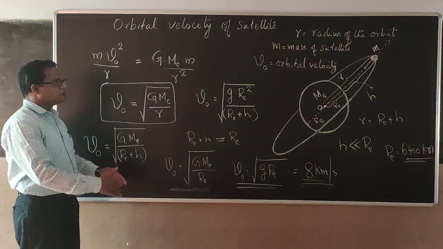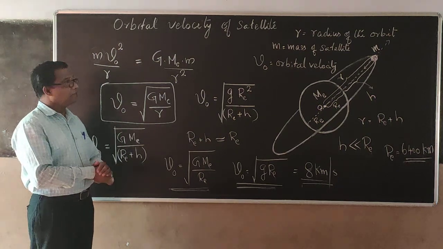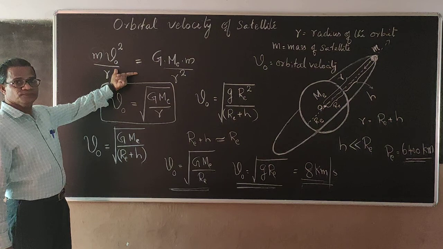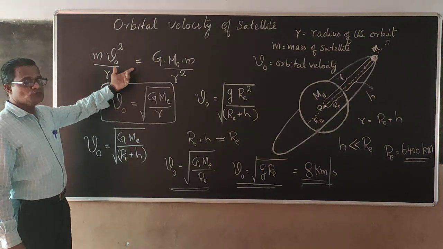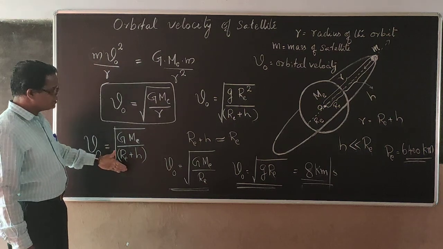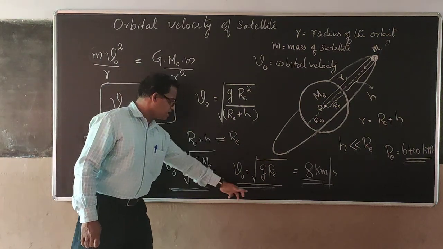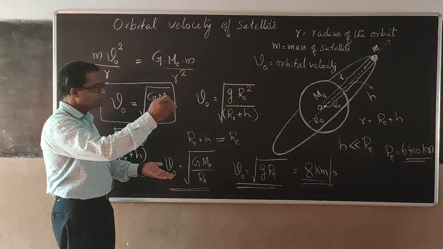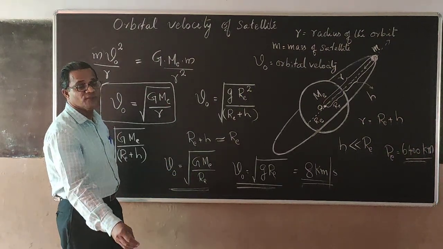So these are the things relating to orbital velocity. So remember the derivation. Centrifugal force balances with the gravitational force. From there you get this case, and these two equations are the special case where the satellite is moving close to the surface of the Earth.